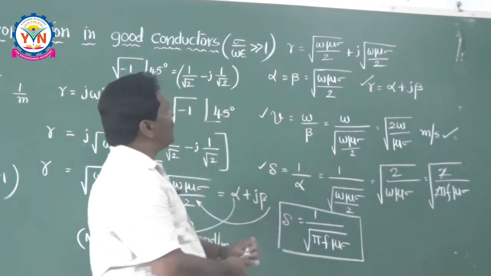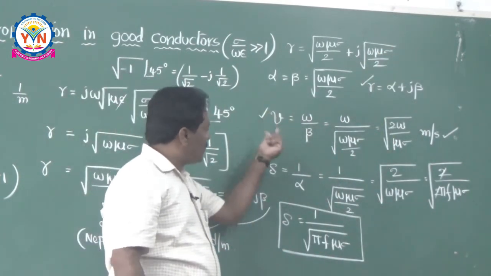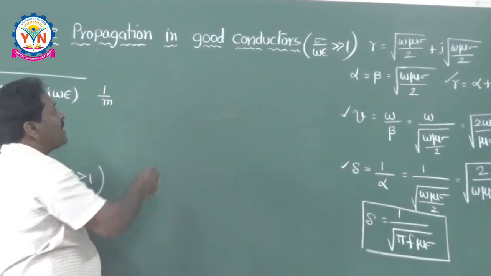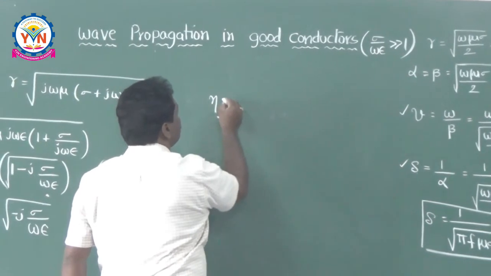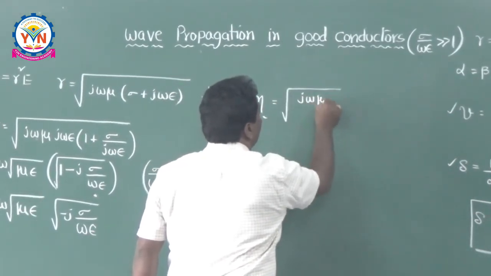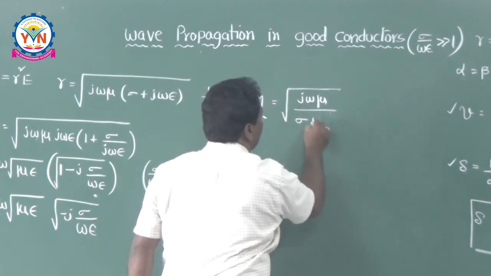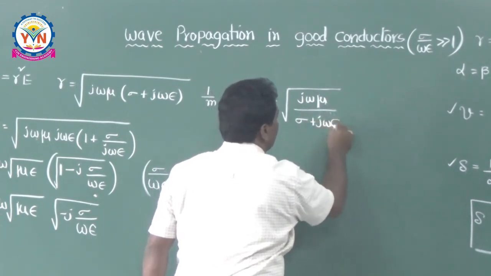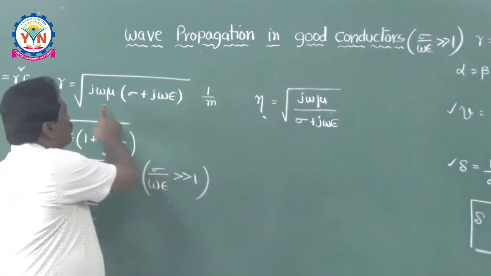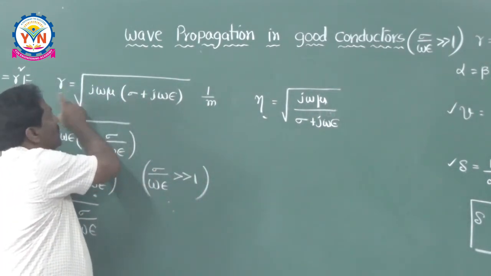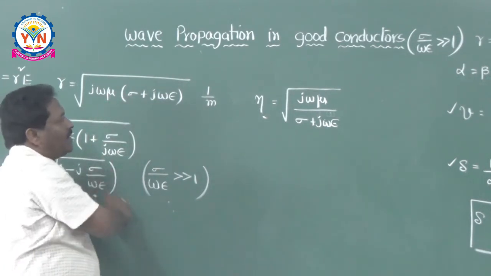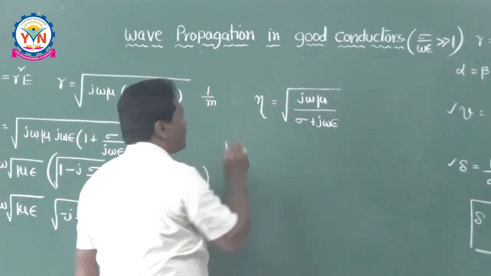So you have estimated alpha, beta, gamma, velocity, except the intrinsic impedance. Your intrinsic impedance eta is equal to root of j omega mu divided by sigma plus j omega epsilon. This is nothing but the intrinsic impedance. If you multiply these two, it is called propagation constant. And if you take the division of these two parameters, it is called intrinsic impedance eta.